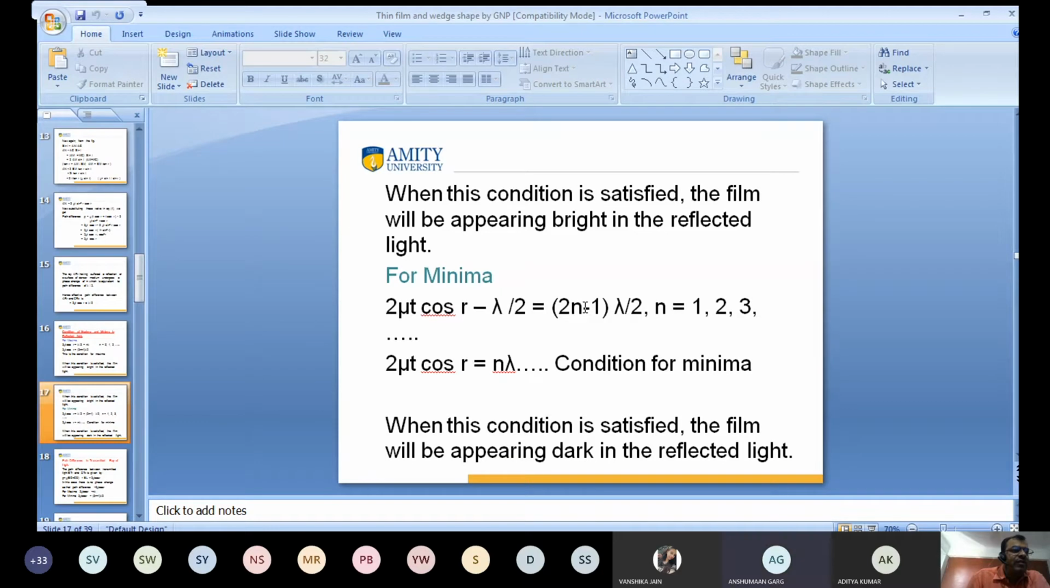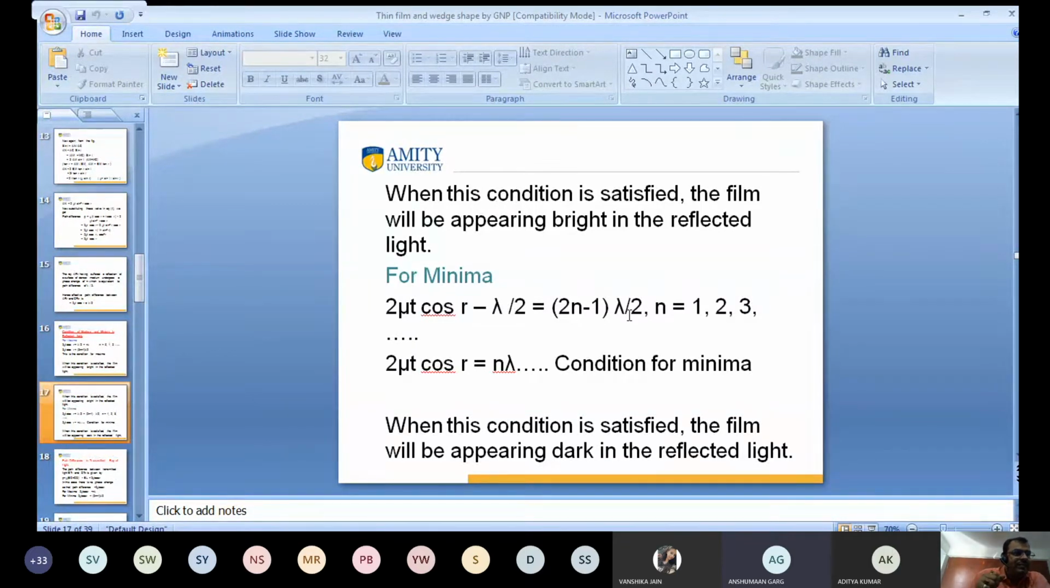there n is equal to 0, 1, 2, 3. So 2n plus 1, taking n as 0, again gives lambda by 2, then 3 lambda by 2 and so on. So it depends upon the value of n. And phase change means direction, that is, plus direction and minus direction.